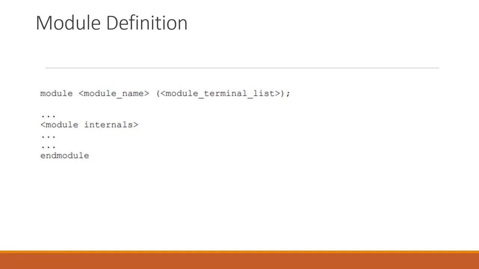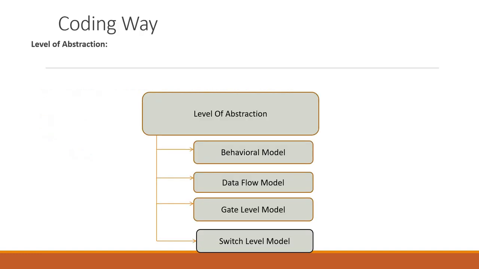Now any code you write will be written within module and endmodule, and how you can write things in module and endmodule we are going to discuss in further slides. So let's move to the next slide. Before moving further, we have to understand the different ways we can code in Verilog. There are four ways to write Verilog code for any design, like an AND gate, OR gate, adders, subtractors, etc. Whatever combinational or sequential designs there are, they can be written with these levels of abstraction.